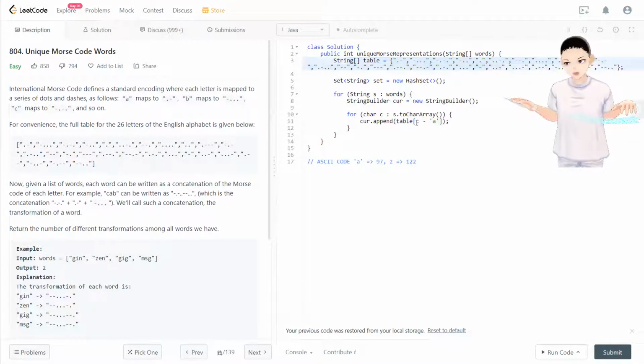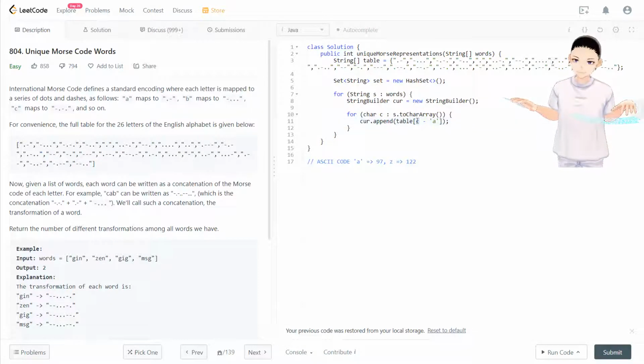For example, if A minus A, it will be 0, because A in here, that character is 97, and also this character is 97. So 97 minus 97 will be 0.